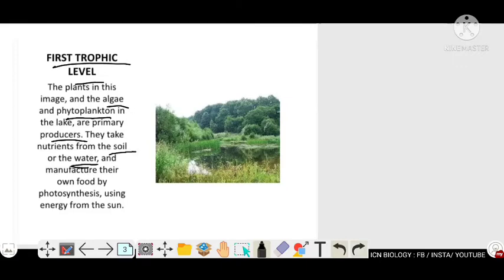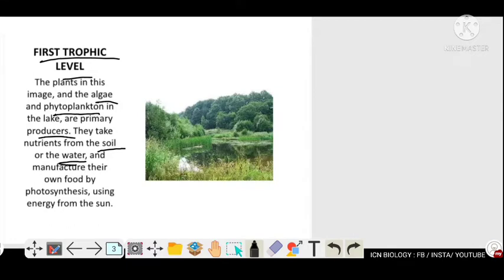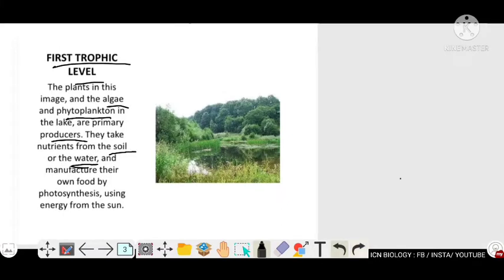The photosynthetic autotrophs take nutrients from the soil and obtain water from the ground or water table, and they manufacture their own organic food, which we can call glucose or carbohydrate, C6H12O6, by the process of photosynthesis, right? For that, the green plants require sun.